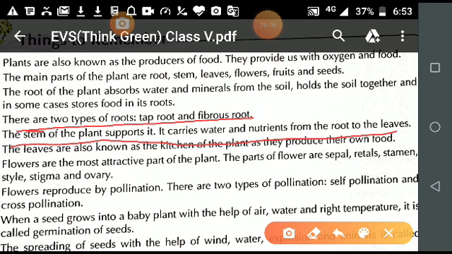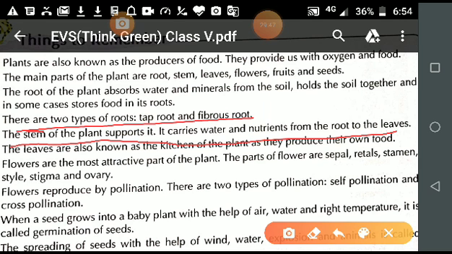The root absorbs water and minerals and then passes them to the stem. The stem transports water and minerals from the root to other parts of the plant. Is it clear? The stem also transports food prepared by the leaves to different parts of the plant.